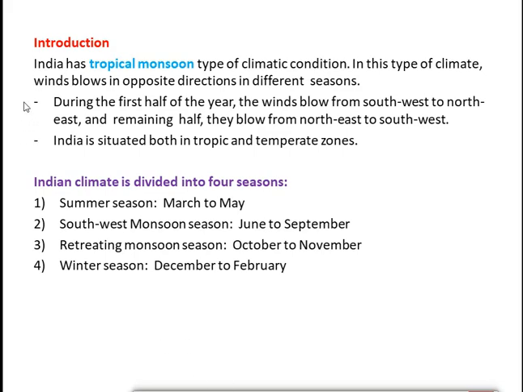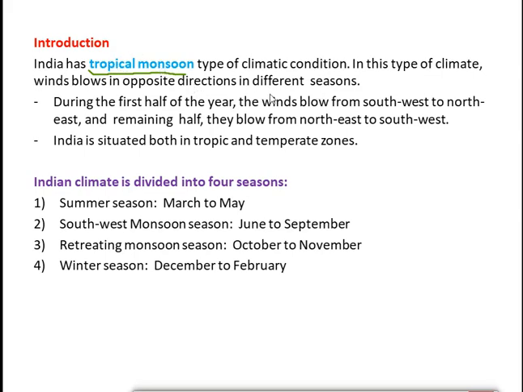So first of all, we should know that India has tropical monsoon type of climatic conditions. Which type of climatic condition does India have? India has tropical monsoon type of climatic condition. This one you should remember. The word tropical monsoon. In this type of climate, wind blows in opposite direction in different seasons. So what is the meaning of tropical monsoon?